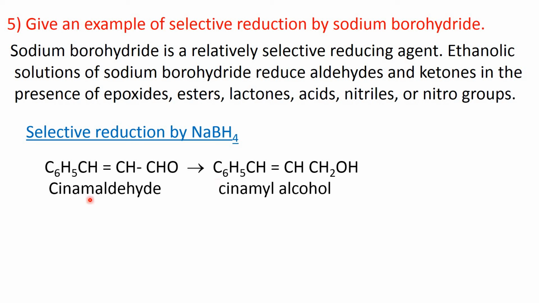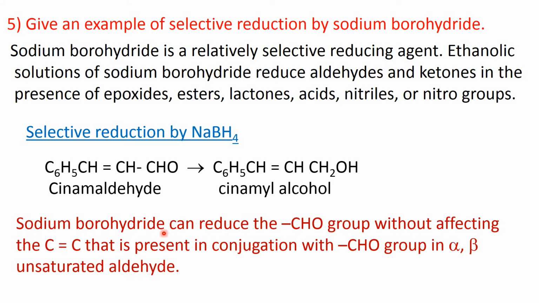See, this is cinnamaldehyde, alpha beta unsaturated aldehyde. Here you see this aldehyde group is in conjugation with this double bond, and when it is reduced by sodium borohydride, only this aldehyde group is reduced to alcohol, but this carbon-carbon double bond remained intact. It is not reduced. Okay, so it is one example of selective reduction by sodium borohydride.